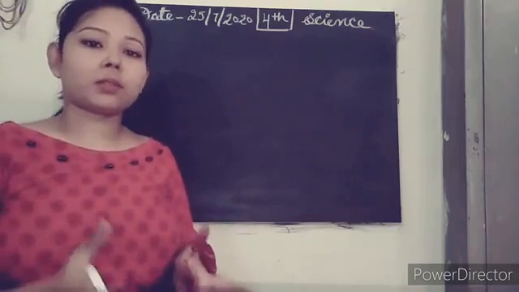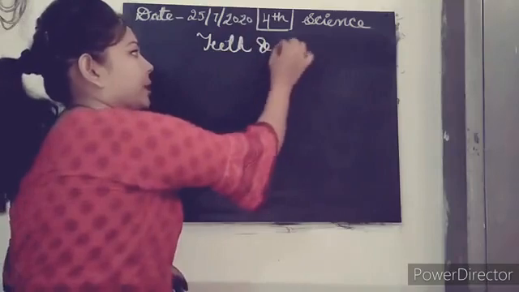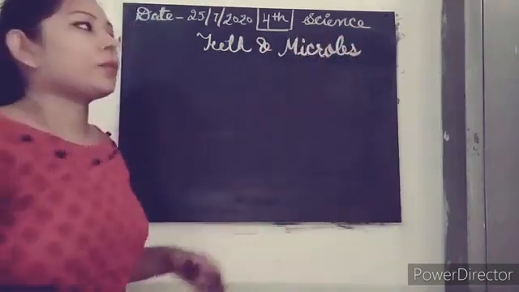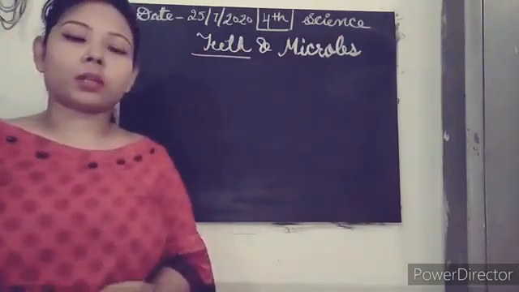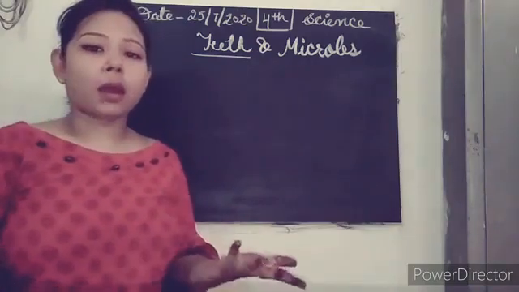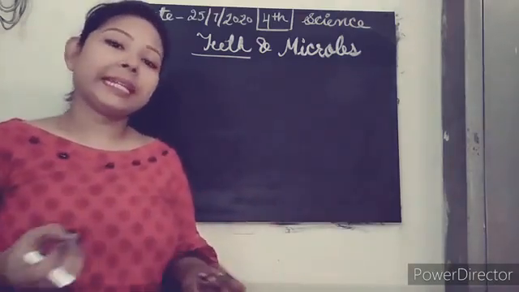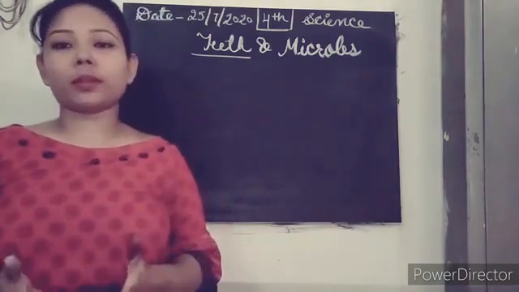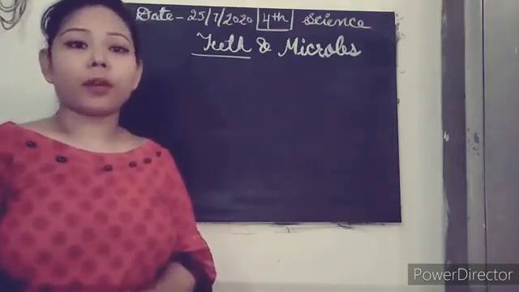Okay, so our today's topic is teeth and microbes. Clear? So, first of all, we talk about the teeth. When you are just born, you do not have teeth, but when you are half a year to 2 years old, you start bearing teeth in your oral cavity, right? The teeth that you get at the age of 2 years are known as milk teeth or temporary teeth.